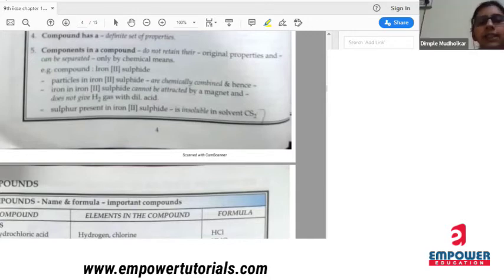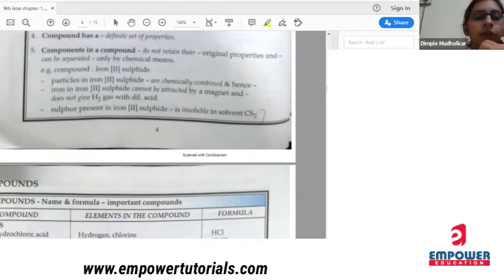Components in a compound retain their original properties and can be separated only by chemical means. Means what? That the properties of compound and properties of components are always different. They are not the same. And if I want to separate the components, then I have to go in a chemical way only. Chemically only I can separate those compounds.